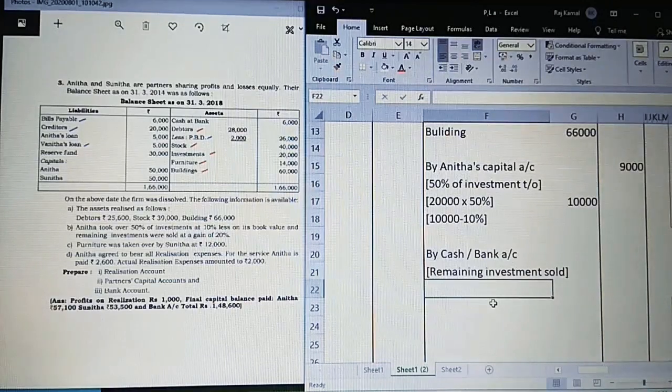What is the remaining investment? Half of 20,000 is 10,000.